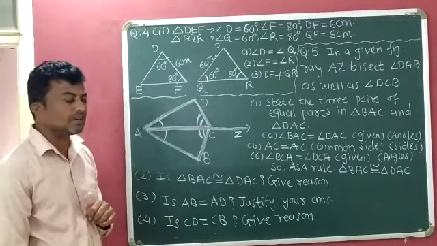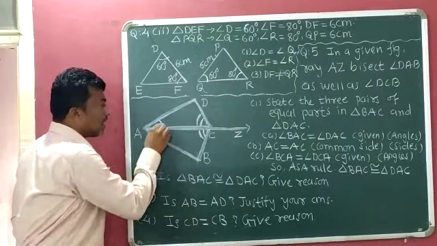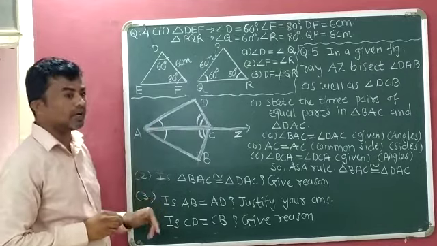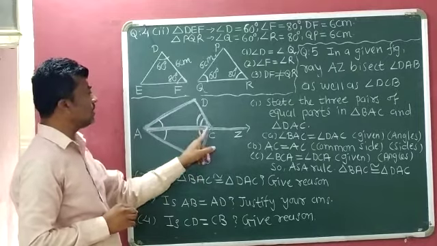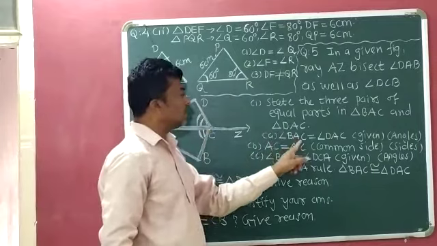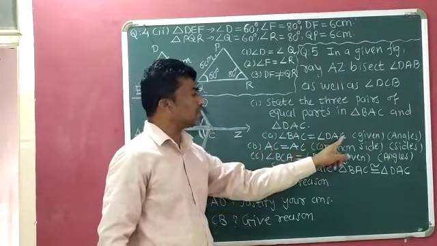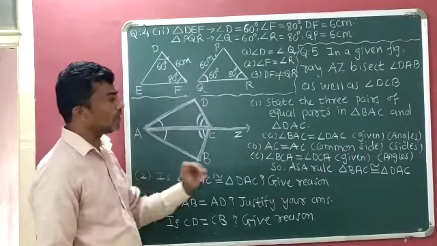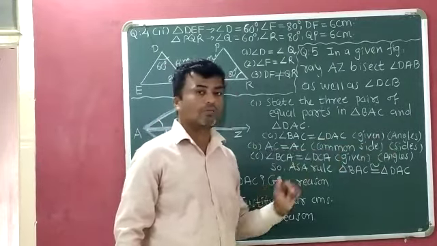Why? One arc is marked in both angles. So angle BAC is equal to angle DAC, and we write given, because it is given inside the figure, and it is a pair of angles.